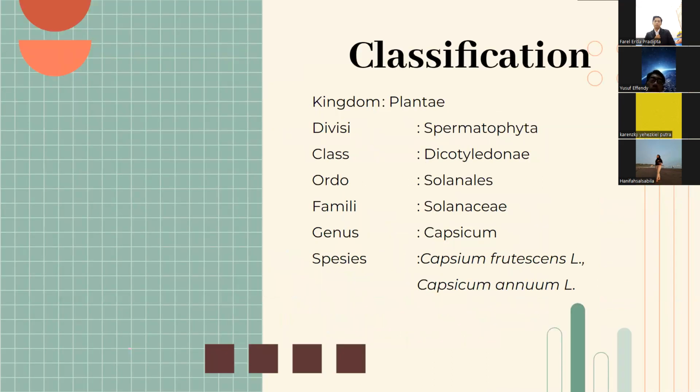The classification of chili is kingdom Plantae, division Spermatophyta, class Dicotyledonae, order Solanales, family Solanaceae, genus Capsicum, and species Capsicum frutescens or Capsicum annuum.